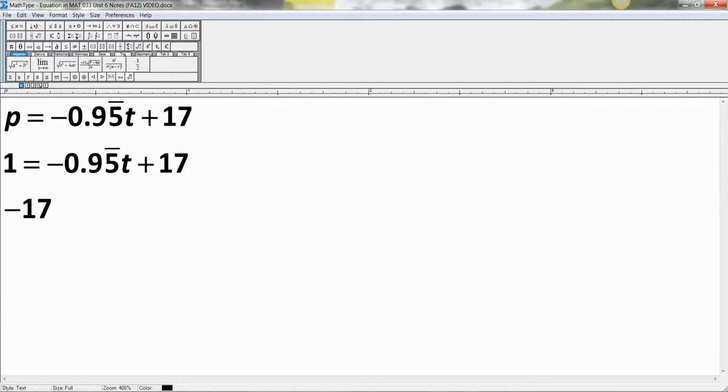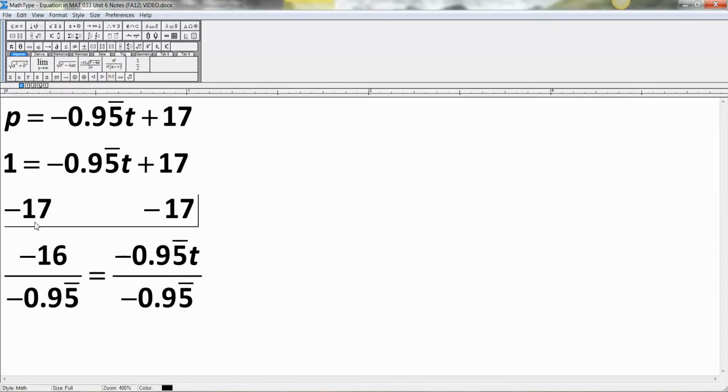You're going to start by subtracting 17 from both sides. Actually, let me just type this up. I'll be right back. All right, so here we are. I subtracted 17. That got me negative 16 over here because 1 take away 17 is negative 16 equals negative 0.95t. Then you've got to divide by negative 0.95 to get t on its own. So I need to take negative 16 over negative 0.95. I'm going to get t is about 16.744 or so.